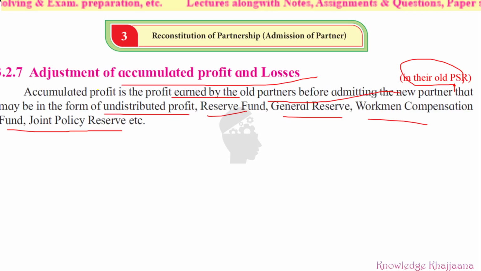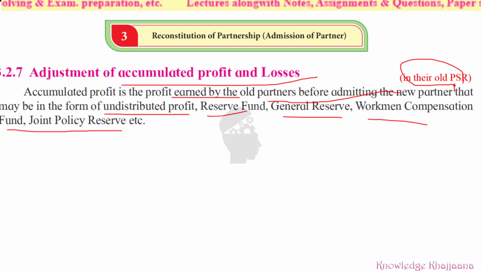In their old profit sharing ratio. Now, what are the adjustments of this accumulated profit and losses? Now see, these reserves are on the liability side of the balance sheet. You have seen that general reserve and all the reserve funds are shown on the liability side of the balance sheet. Therefore, it should be transferred to the credit side of the partner's capital or current account, right? Because it is a profit. So it should be distributed to the credit side of the partner's capital or current account, depending upon the method which they are following.